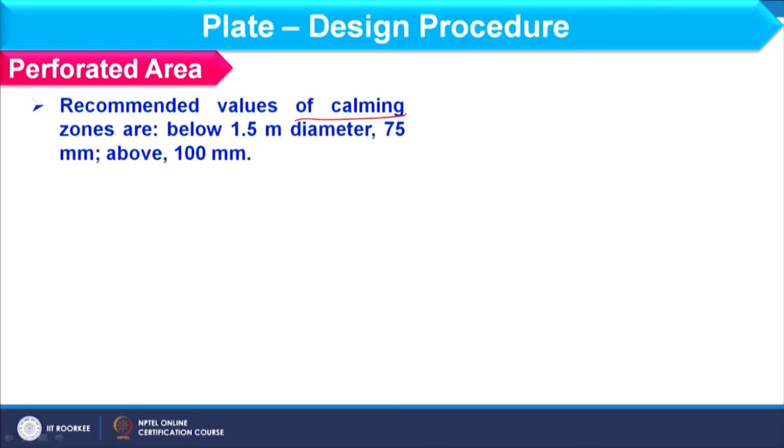So, first of all we will decide the thickness of the calming zone as well as the support ring. As far as the support ring is concerned, it is only available where the plate is there. It is not extended to the downcomer section, because if the ring is available and the plate is not available, that is the empty section, so it will hinder the flow of the liquid. When I consider the calming zone, its thickness should be 75 mm if the column diameter is less than 1.5 meter, and above 1.5 meter, 100 mm thickness of the calming zone should be considered.